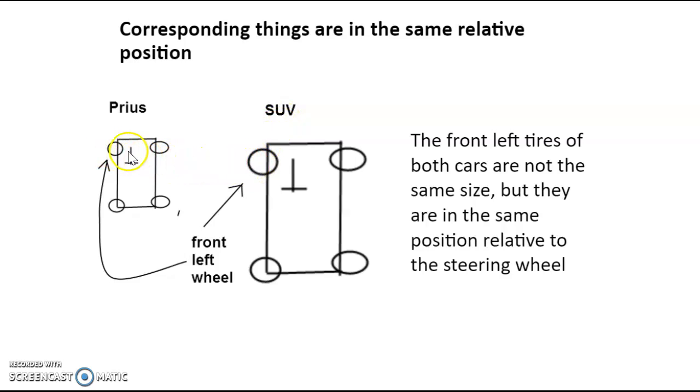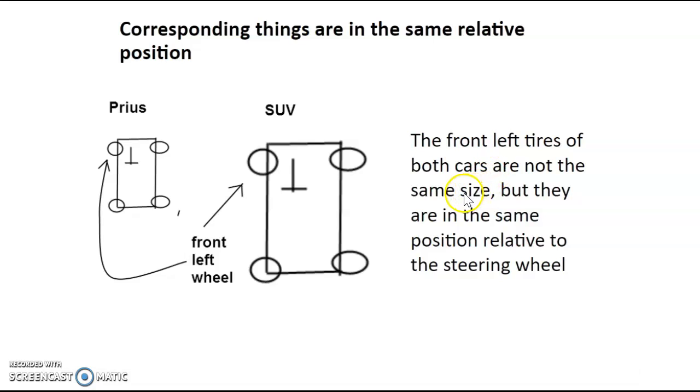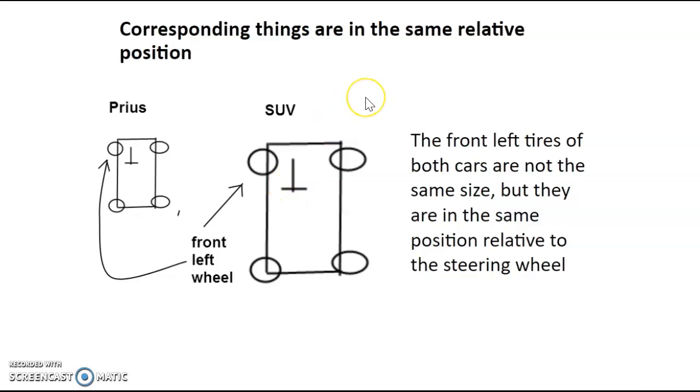The front left tires of both cars are not the same size, but they are in the same position relative to the steering wheel, to the left. So they are corresponding to each other.